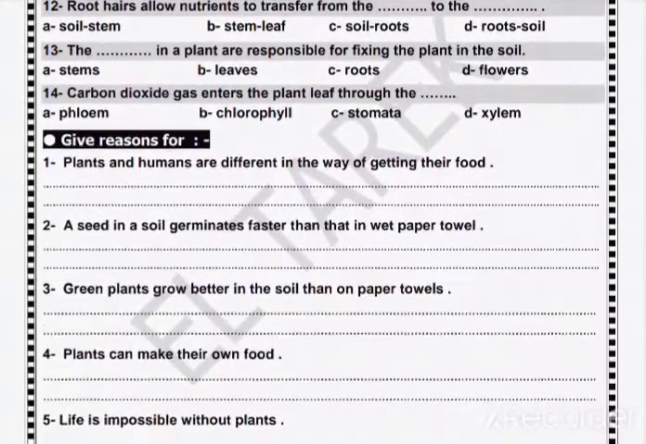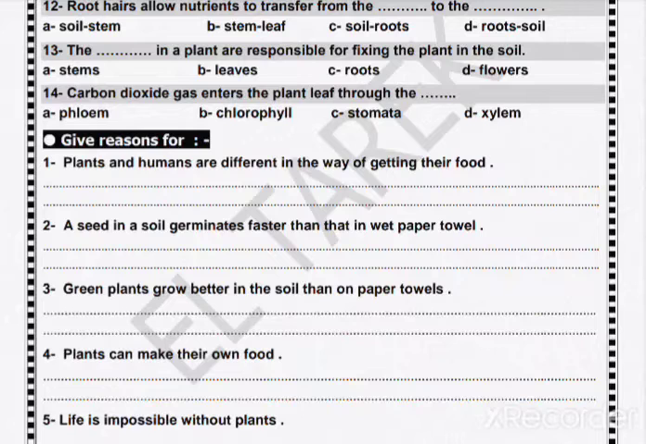Give reason. Plant and the human are different in their way of getting their food. A plant make photosynthesis but human eating food. بس بمنتهى البساطة. Human eating food eat plants and animal.